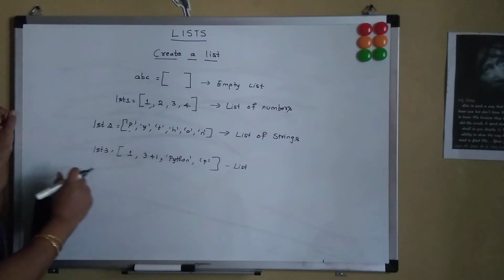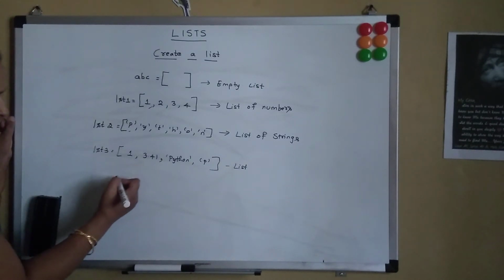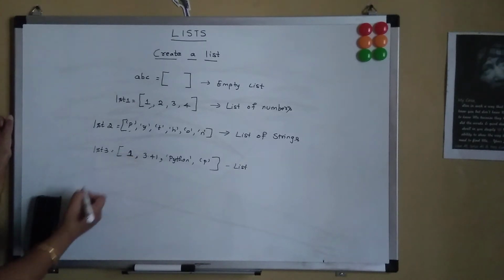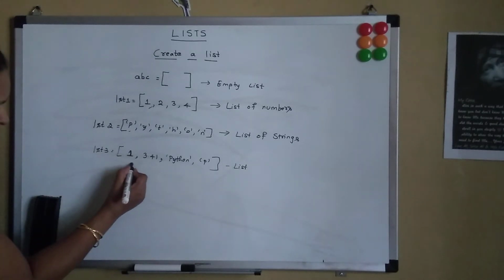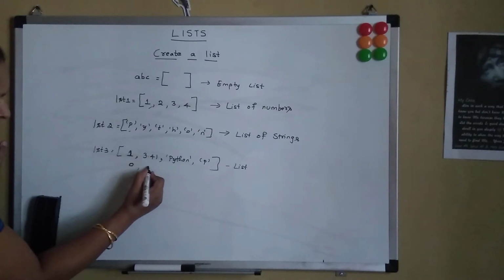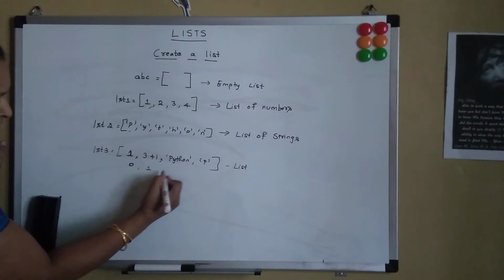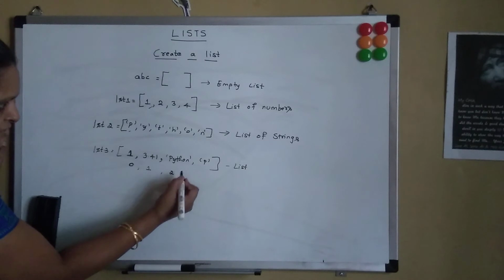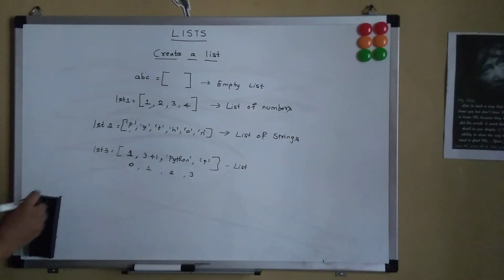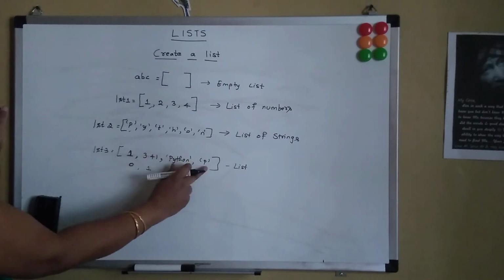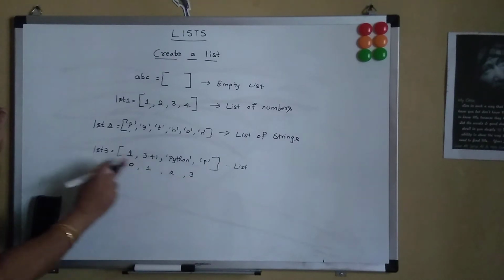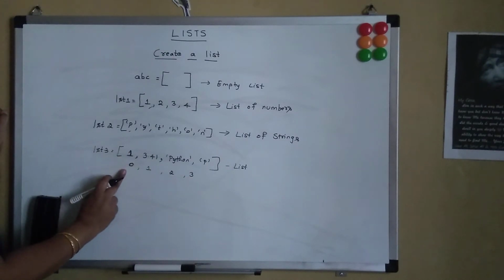Whenever we are creating any list, it is indexed. Firstly, we have entered 1 in the first position, so it is indexed at the 0th level, so it is having the index 0. The second item has got an index 1. The third item has got an index 2. And the fourth item has got an index 3. So suppose the list holds 4 elements, the last element will be at n-1 index and the first element will be at the 0th index.